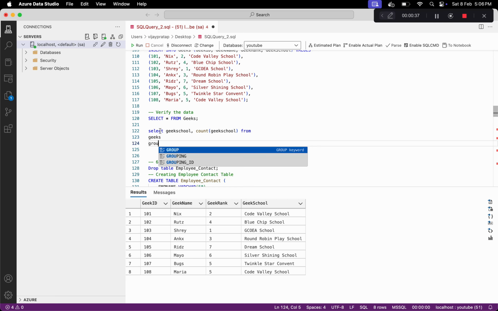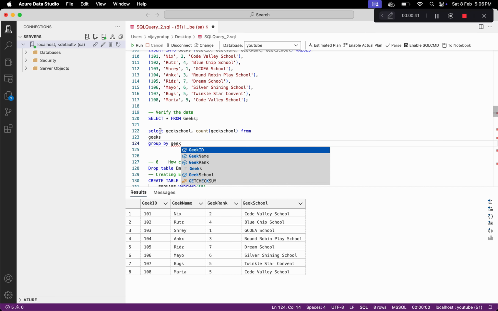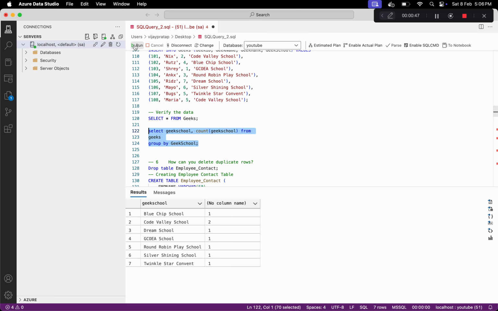And also let's do group by, so that we get only a single row for each school name. So let's run this now.